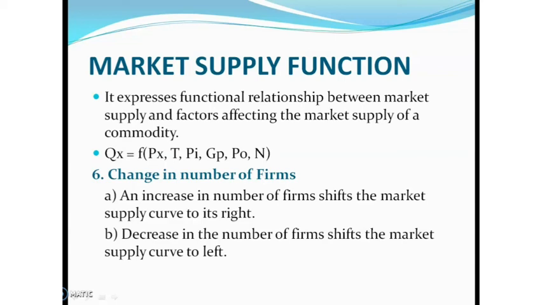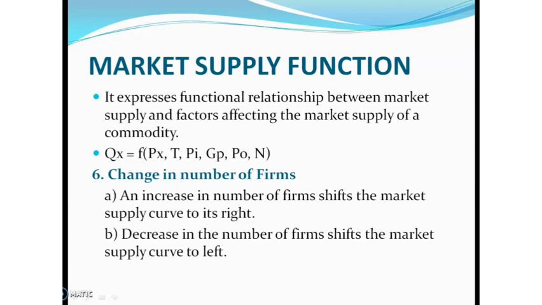Only one additional determinant of market supply function is change in number of firms. The explanation of the other factors, that is price of commodity, technological change, price of input, government policies and price of other goods, is the same as individual supply function.